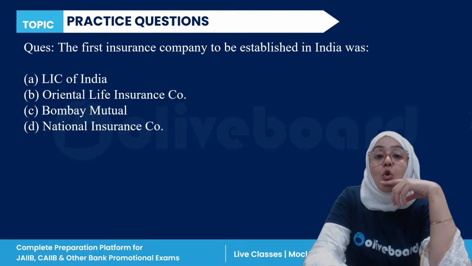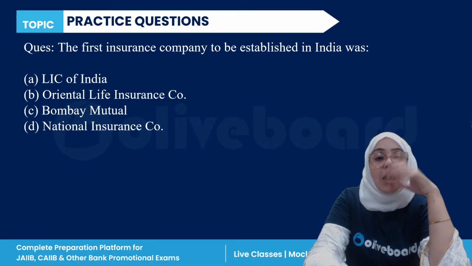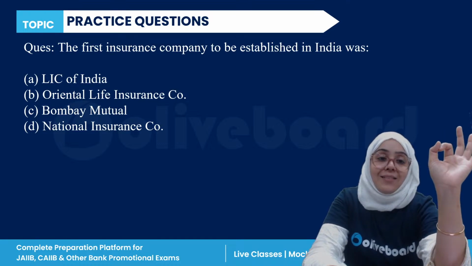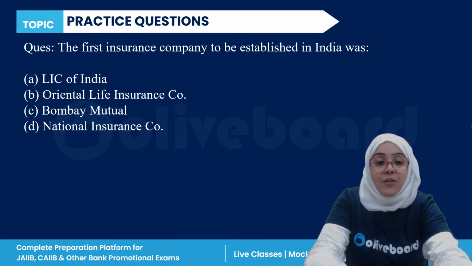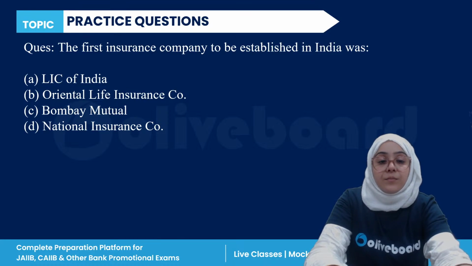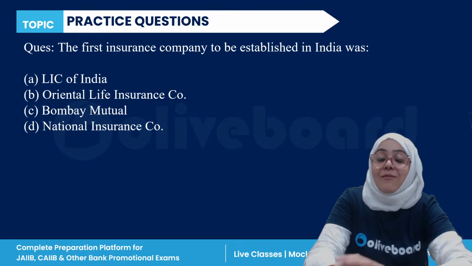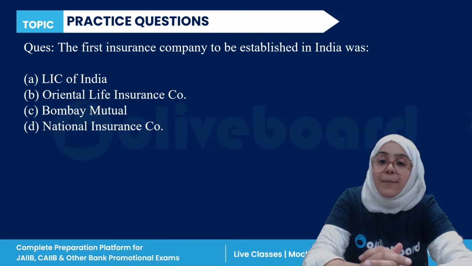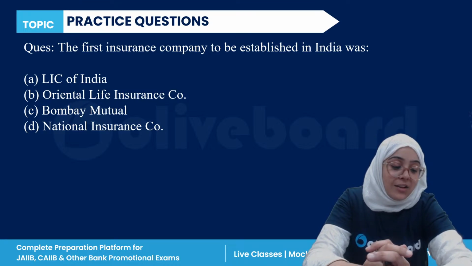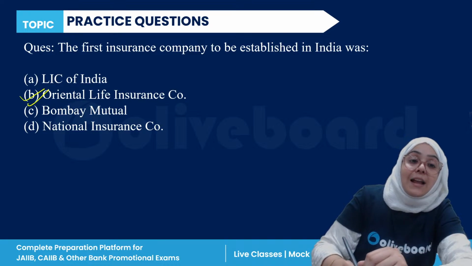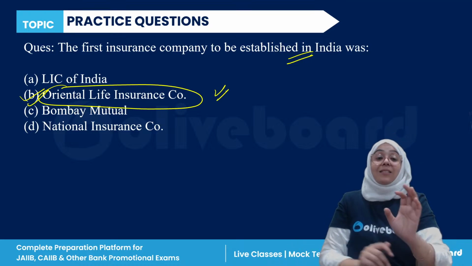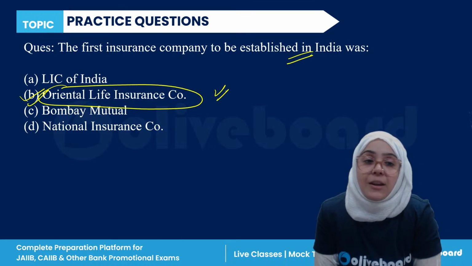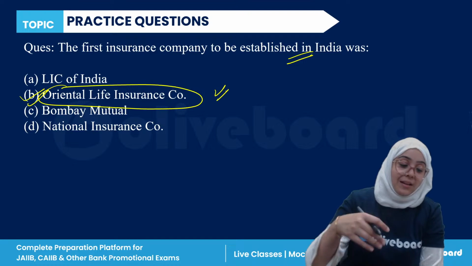The very first insurance company to be established in India was dash. LIC of India, Oriental Life Insurance, Bombay Mutual, or National Insurance Company? Please answer this question. Yes, it was the Oriental Life Insurance Company, which was established first in India. So B is the correct answer.